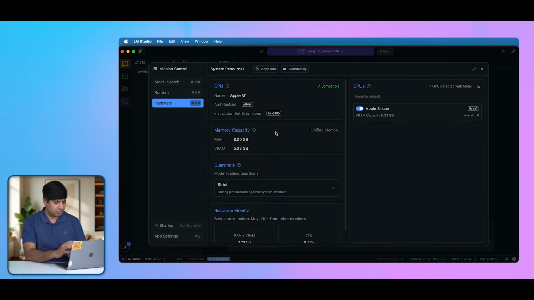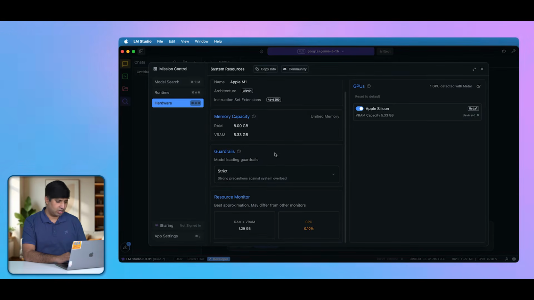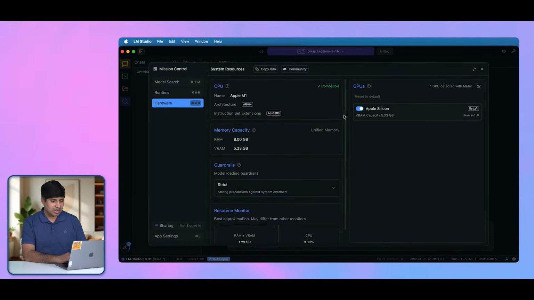This is just all for the information. So what is the RAM of my system? 8 GB. What is the VRAM of this system? 5.33 GB. Sorry, can't run a heavier system. And you also have the information about GPU. It's Apple Silicon, obviously. Now we can't change anything here.